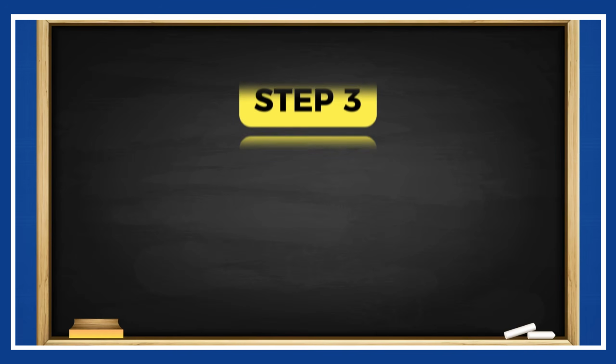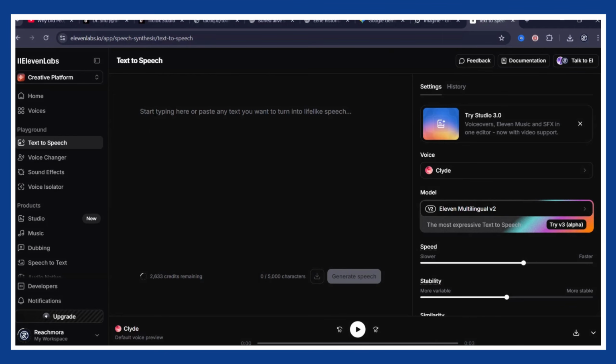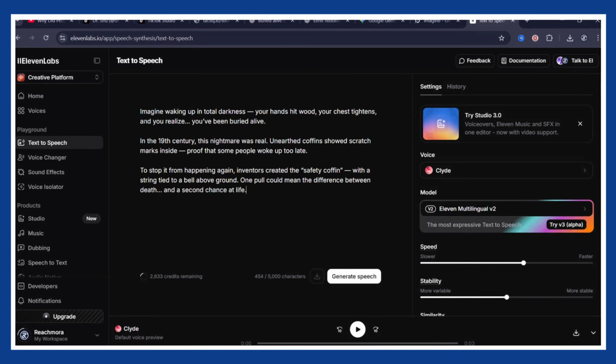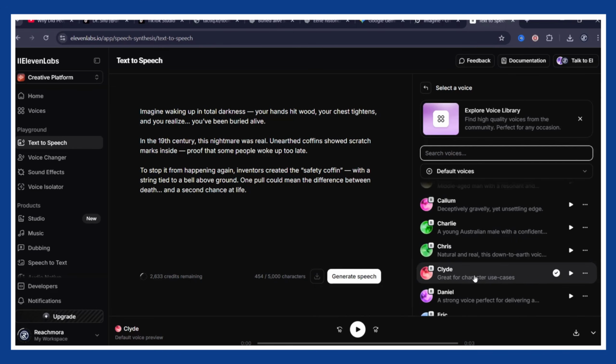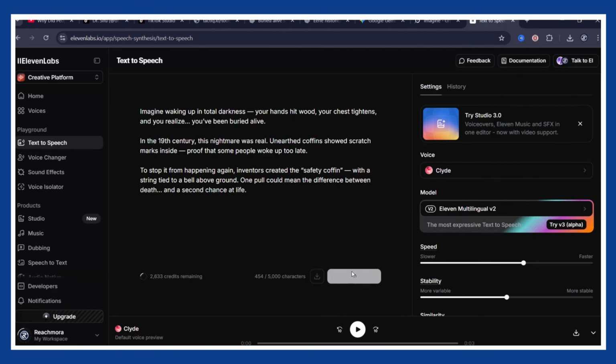Step 3, creating the voiceover with 11 Labs. Now you've got the visuals. It's time to give them a voice. Go to the 11 Labs website, paste your script right into the box, pick a voice you like, male, female, deep, calm, whatever fits your story, and hit generate. In a few seconds, you'll get studio quality audio that sounds like an actual human. And if you run out your free credits, no panic. There are plenty of other free text-to-speech sites that sound nearly as good.